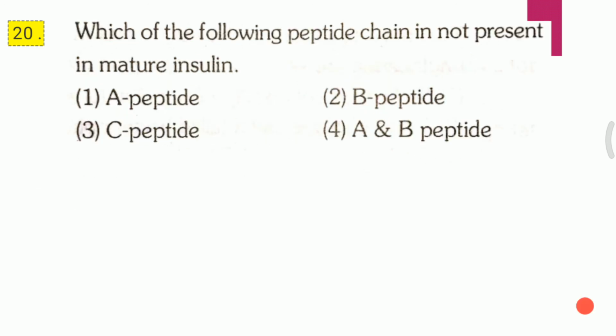Last question, friends. Which of the following peptide chains is not present in mature insulin? First, A peptide, second, B peptide, third, C peptide, fourth, A and B peptide. And the answer for this question is third one, that is C peptide.